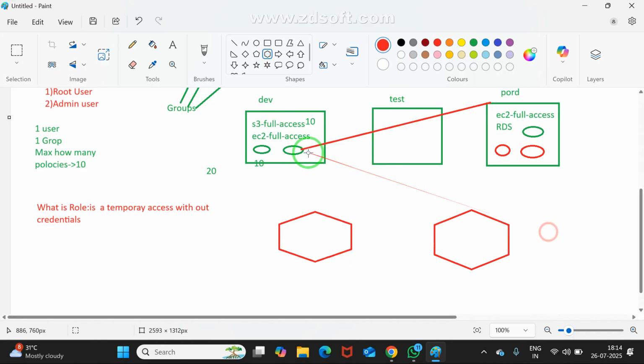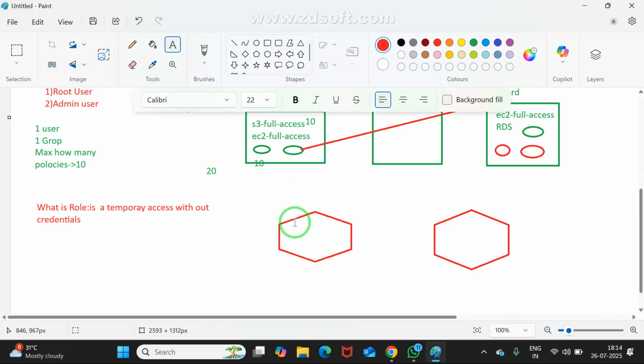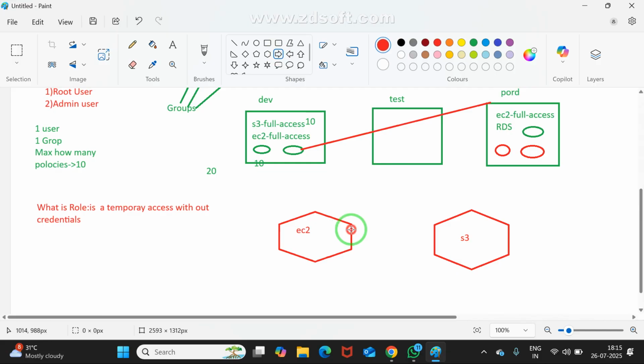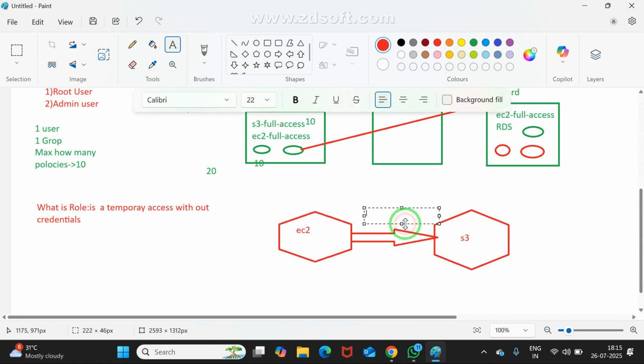For example, this is an EC2 resource. Try to understand. EC2 wants to talk to S3. Is it required or not? Quick response: yes. It is not a user talking; one resource wants to talk to another resource. At that time, by using a role only, one resource can talk to another resource. Otherwise, it is not possible.